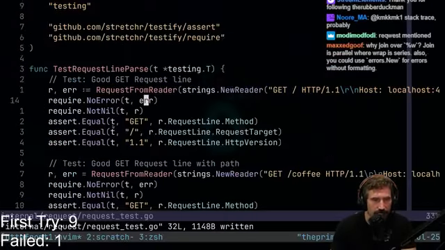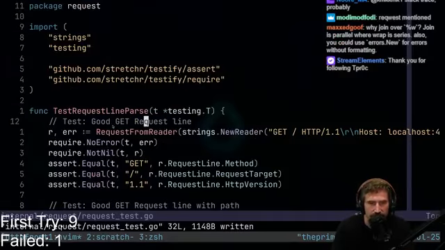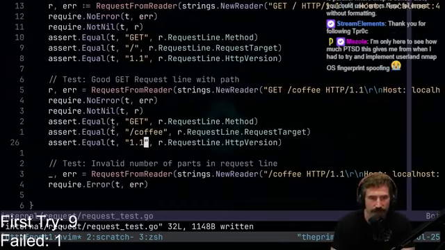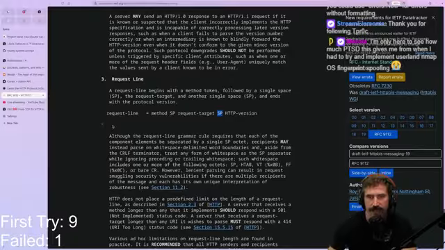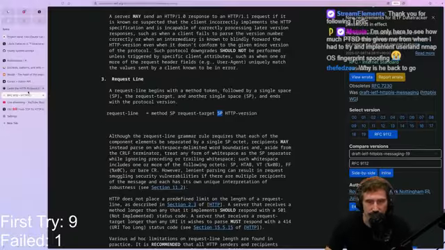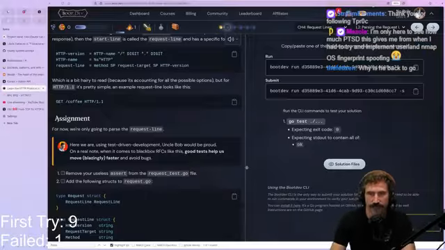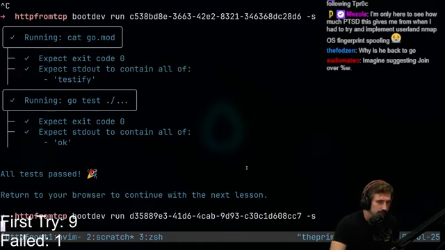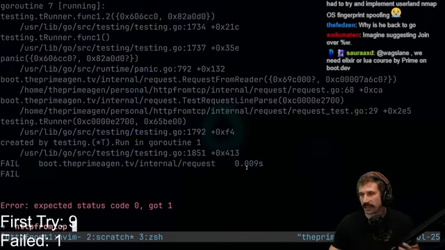We're gonna go back to this one. And we have request from reader. We have all these ones. We have get 1.1, get one, all this one. And there we go. So now if we've done this all correct, we should just be able to take this thing and run this one and go. Damn it. Why didn't that work? I should have first tried it.